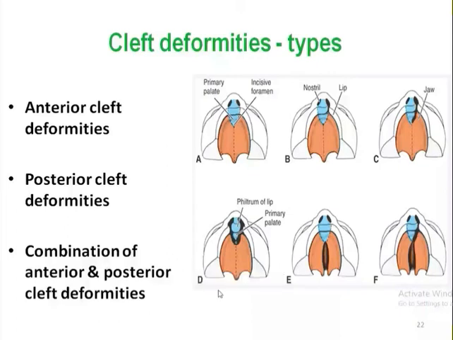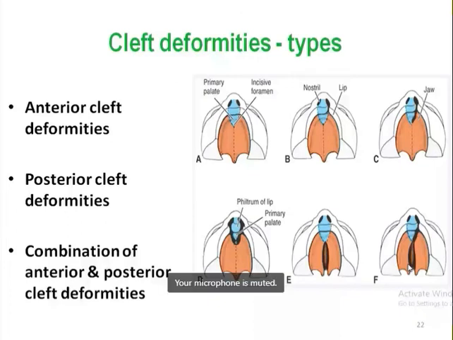So if the cleft deformity is present only in the primary palate, it is considered an anterior cleft deformity. If it is present in the secondary palate, it is considered a secondary or posterior cleft deformity. And if the cleft deformity is present in both primary and secondary palate, it is known as a combination of anterior and posterior cleft deformity. So the incisive foramen will be the bony landmark for the classification of cleft deformity.